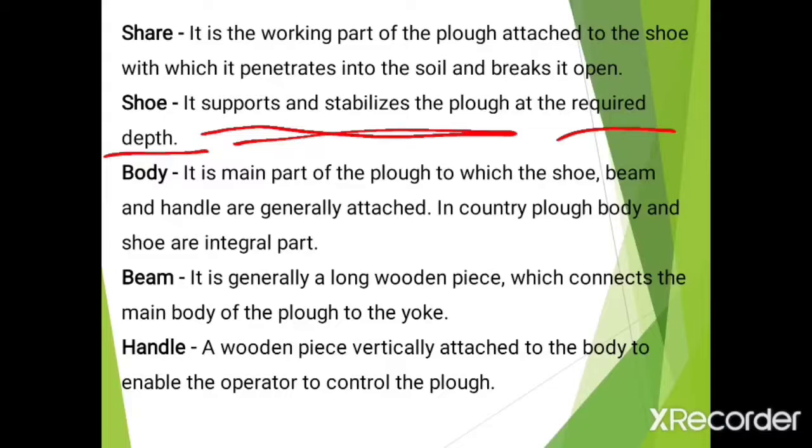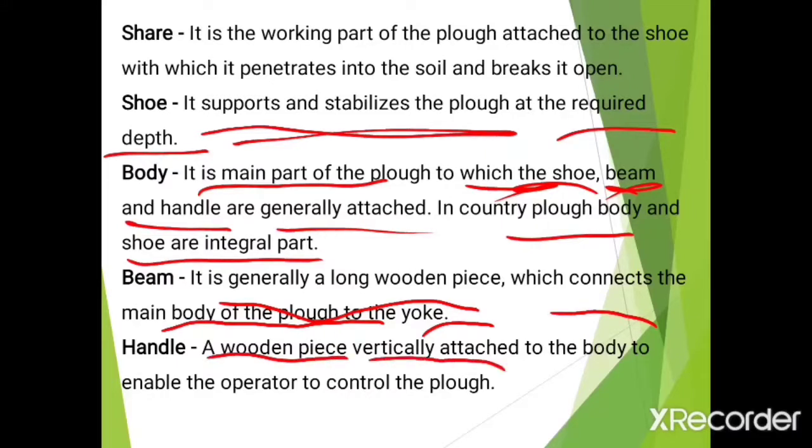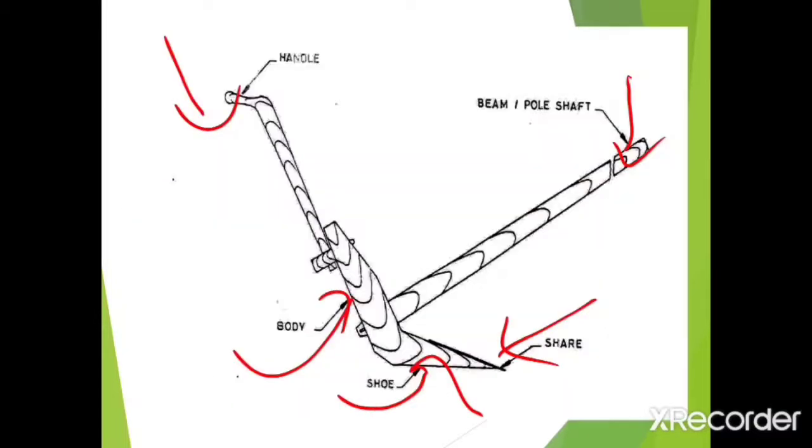Body is the main part of the plow to which shoe, beam and handle are generally attached. Beam is generally a long wooden piece which connects the main body of the plow to the yoke. Handle is a wooden piece vertically attached to the body to enable the operator to control the plow. This is a handle and this is the beam which is attached to the body.